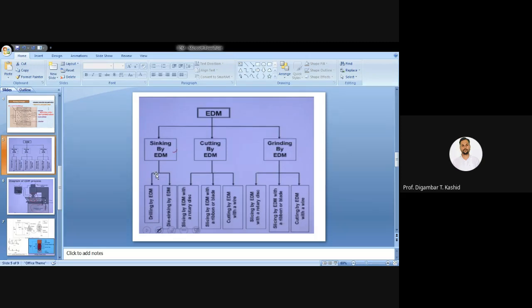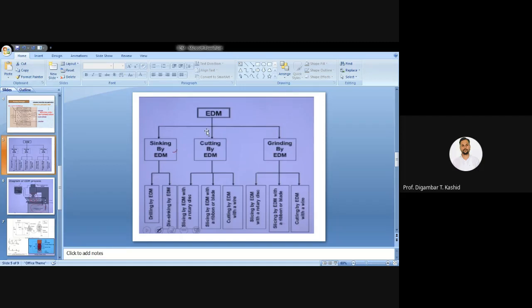Whatever shape or cavity we want on the workpiece, the same replica you first have to give on the tool, and using that replica of the tool, you have to make it on your workpiece. So that is called sinking, and in that you can go for drilling, or you can go for die sinking also. So these are the sinking types of EDM process.